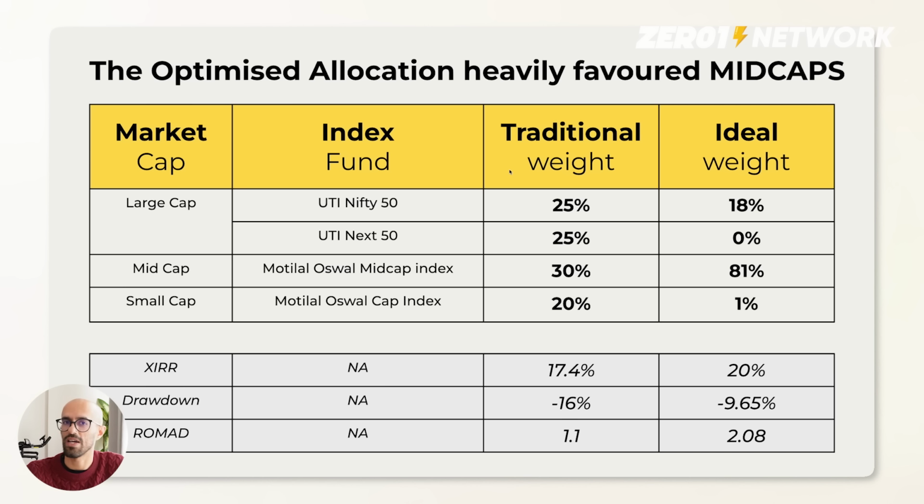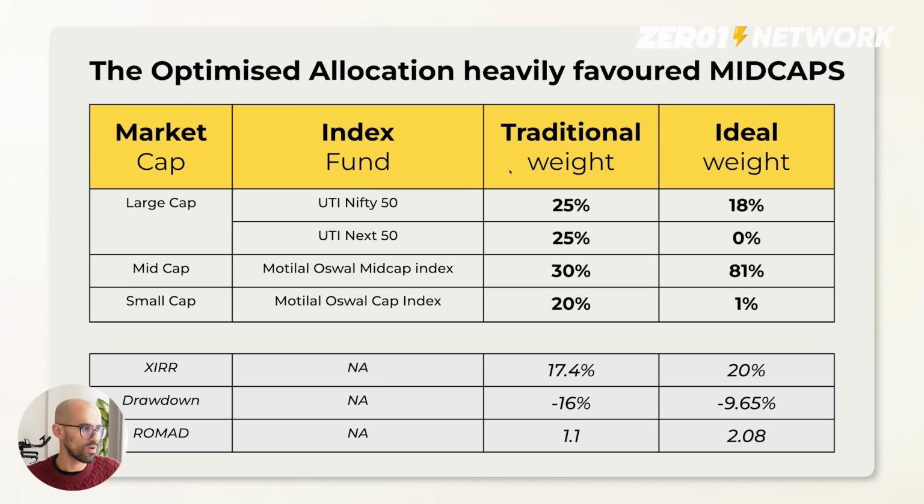Now, look, you can argue that this is a 5 year period. In this last 5 year period, small caps have not done much, and that's why hindsight is 20/20. You can now look back and very conveniently say that had I put all my money in mid caps, they would have done well, and I agree, right? That's why I started with the disclaimer that past performance is no indicator of future performance, but this is a good learning exercise for all of us to know at least what the past allocation looks like. So now let me actually extend this from a 5 year window to a 10 year window.